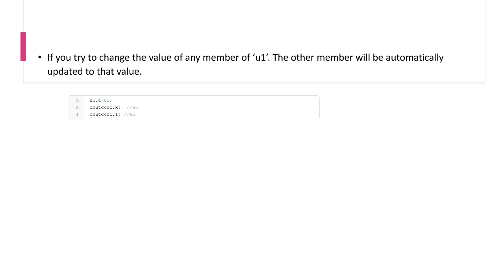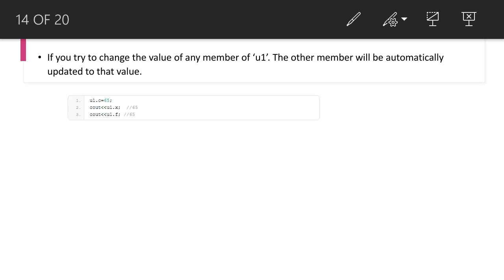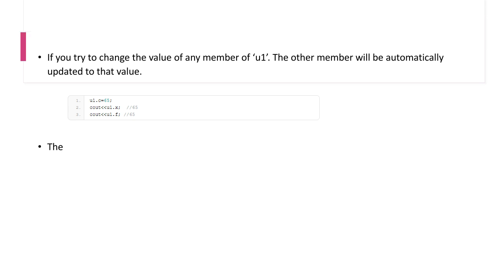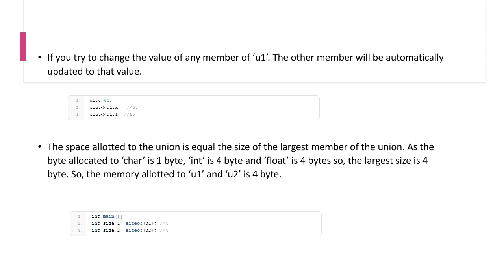The space allotted to a union is equal to the size of the largest member of the union. As the bytes allocated to character is 1 byte, int is 4 bytes and float is 4 bytes, the largest size is 4 bytes. So memory allotted to u1 and u2 is 4 bytes. To print that, just take sizeof(u1) and sizeof(u2), just like this. Then it will print 4 in your console or output window, based upon your IDE.